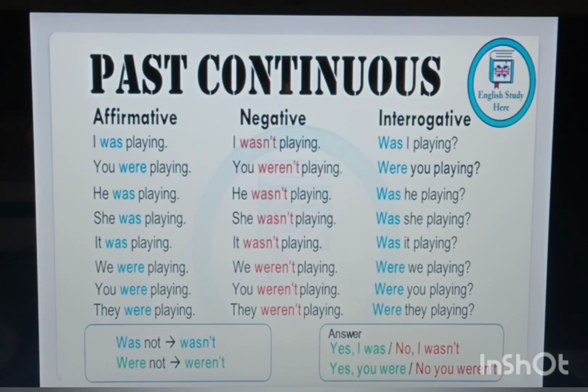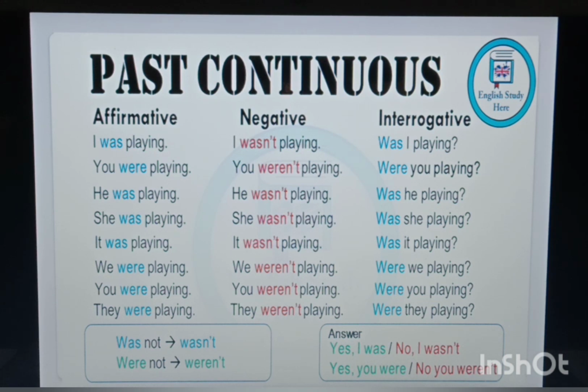Okay. Now here are some examples. I was playing. I was not playing. Was I playing? As you can see, was is there, play is verb's first form, we have added ing to it. You were playing. You were not playing. Were you playing? Okay, again we have added was or were, verb's first form plus ing. He, she, it was playing. He, she, it was not playing. Was he, she, it playing? Similarly, we, you, they were playing. We, you, they were not playing. Were we, you, they playing?